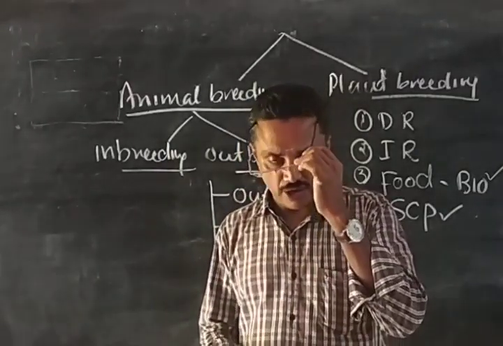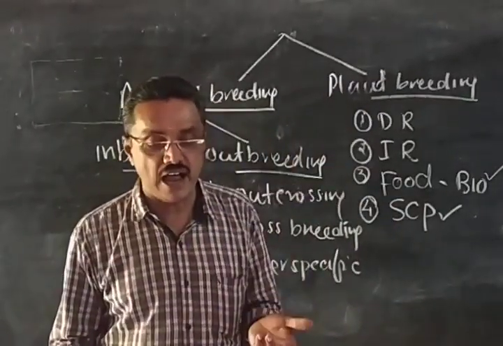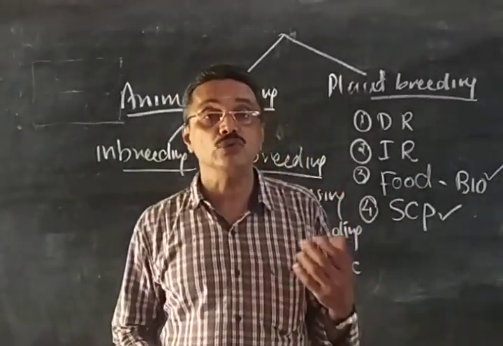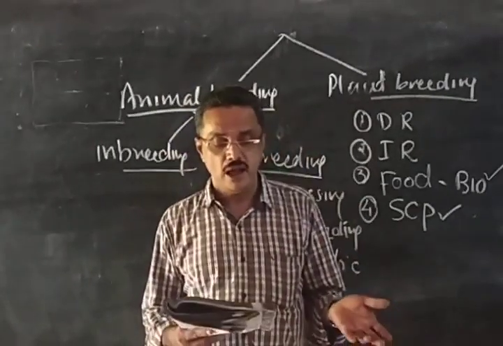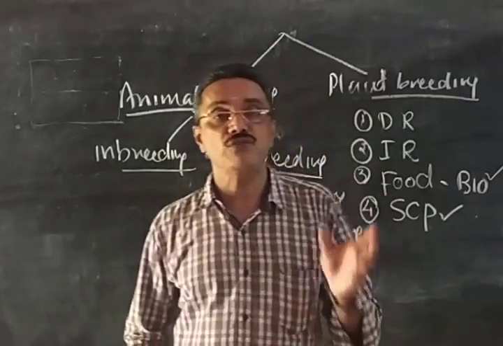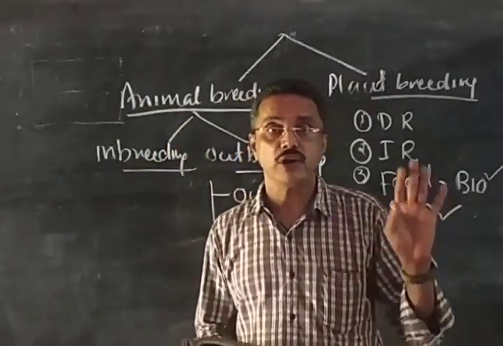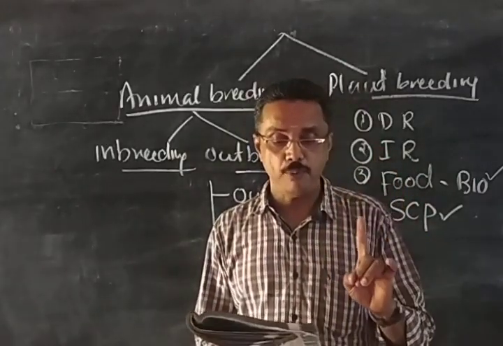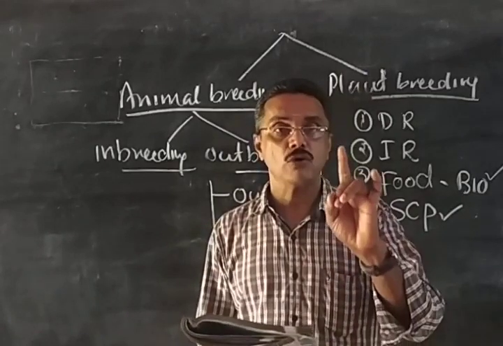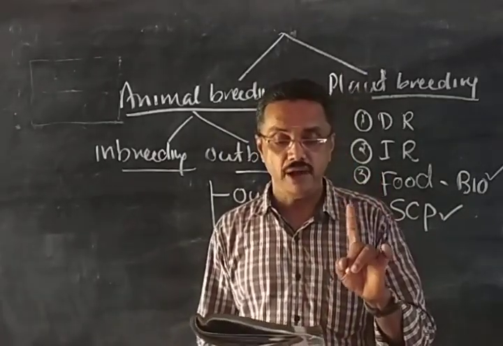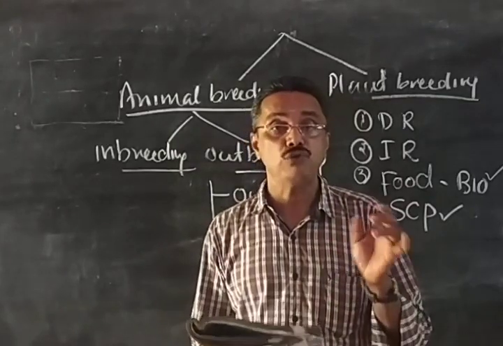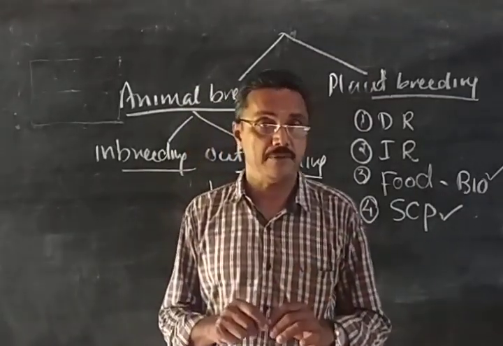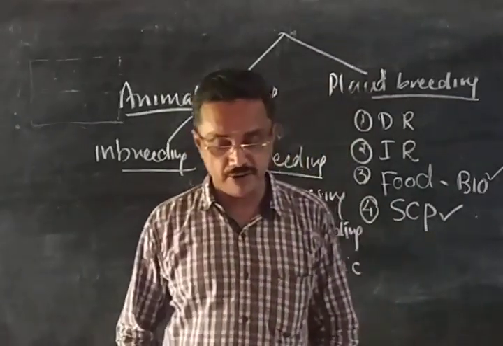The main aims, you write 3 or 4: to increase the yield of animals, to improve the desirable quality, like milk production, and to combine the good qualities of 2 breeds together by cross breeding or hybridization. So you have 3 points, very clear.